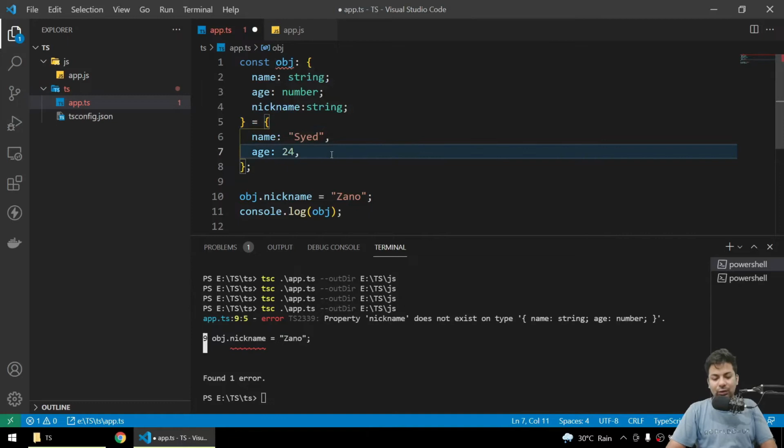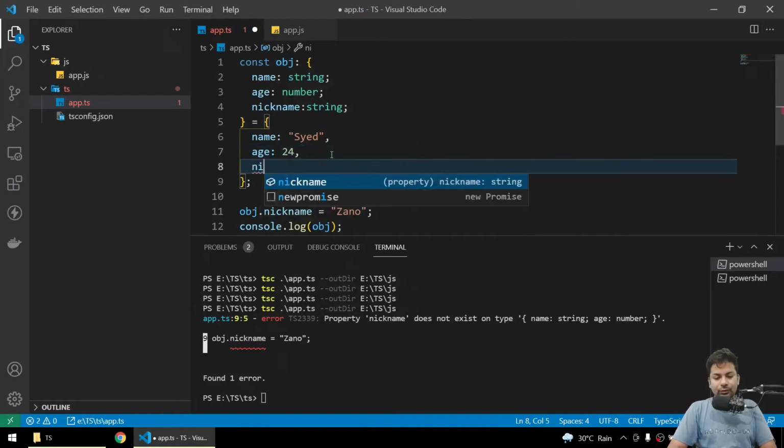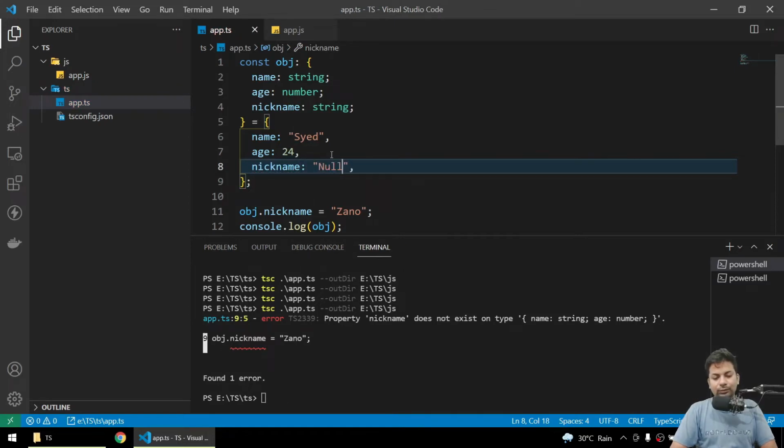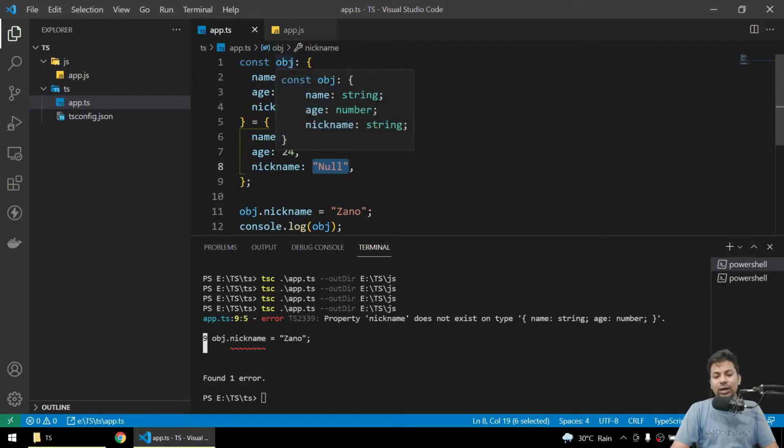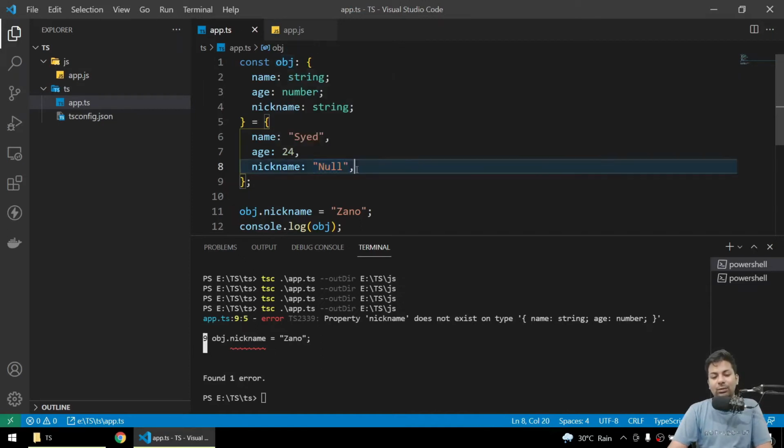So I'll declare nickname here also. I'll say null for now, but at a later point of time you'll have it. But if you say null like this, it shows an error. It's telling you that you have to have a nickname anyhow, because it's forcing you. I thought we could just add it later, but it's forcing you to have a nickname anyhow.